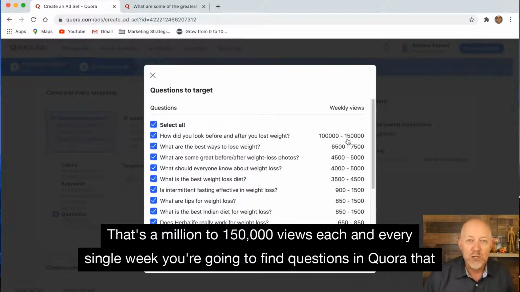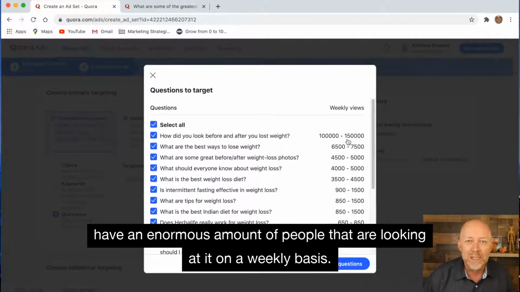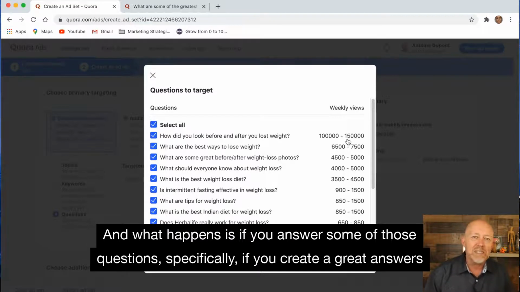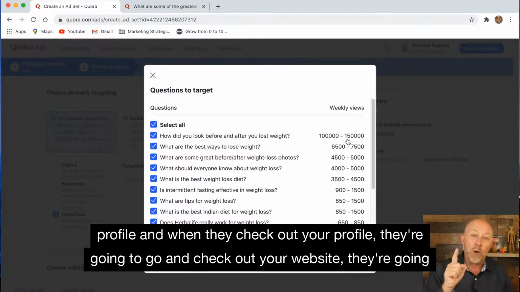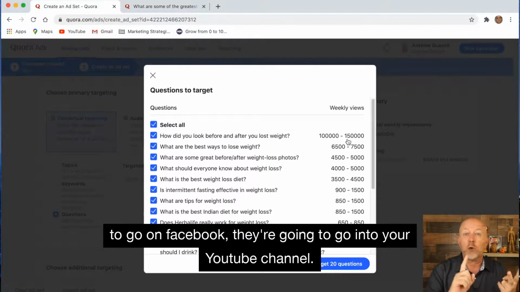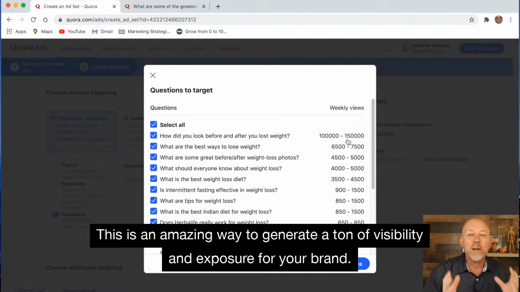You're going to find questions in Quora that have an enormous amount of people looking at them on a weekly basis. And what happens is if you answer some of those questions, specifically if you create great answers with images and graphics and whatnot, you're going to get a ton of upvotes and people checking out your profile. And when they check out your profile, they're going to go and check out your website. They're going to go on Facebook. They're going to go on your YouTube channel. This is an amazing way to generate a ton of visibility and exposure for your brand.